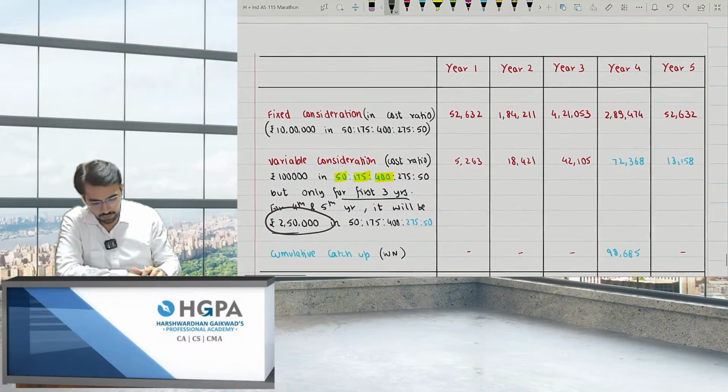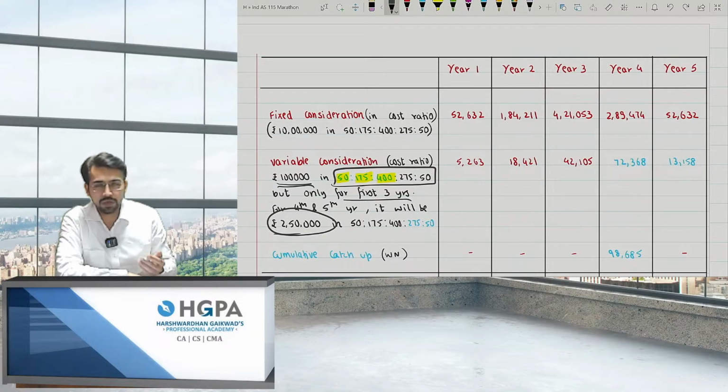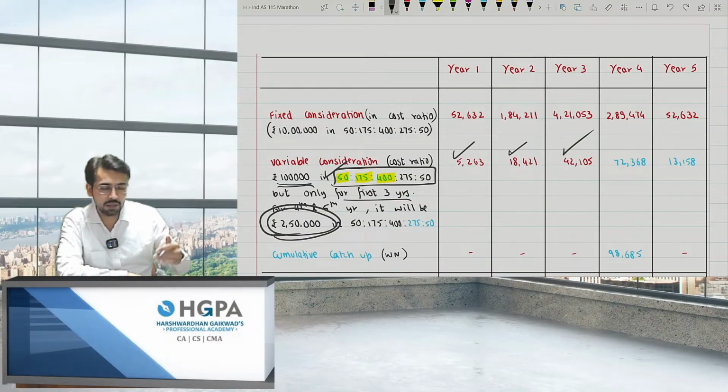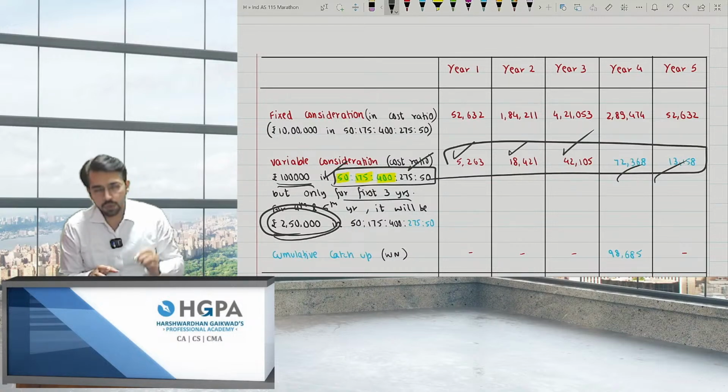So what you have to do is for the first 1 lakh rupees, obviously you'll apportion in this ratio 50 is to 175 is to 400 is to 275 is to 50. So if you take 1 lakh in this ratio, for the first 3 years, you'll be getting 5 to 60, 18, 421, 40 to 105. But the remaining amount, 2,50,000, you will apportion in the ratio of 275 is to 50. That is this one, 275 is to 150. That means total income you should book at rupees 2,50,000.